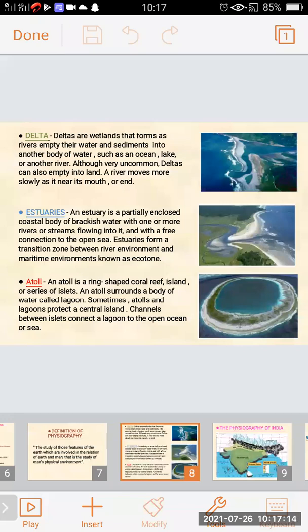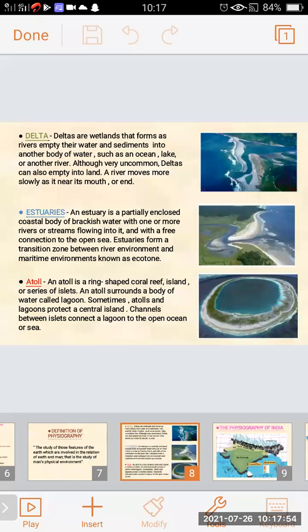When one or more rivers flow and connect to the open sea, it's an enclosed coastal body with brackish water. Estuaries also form a transition zone between the river environment and the maritime environment, known as ecotone. So estuaries are mainly enclosed coastal bodies of brackish water where one or more rivers flow into it with a free connection to the open sea.